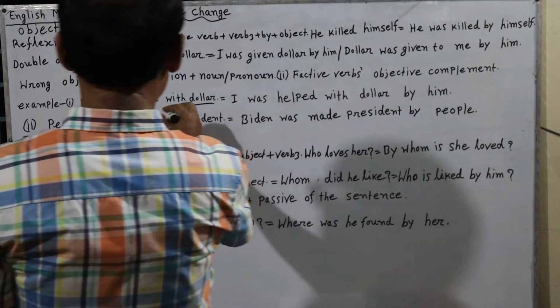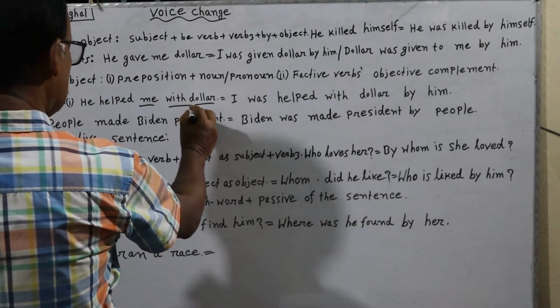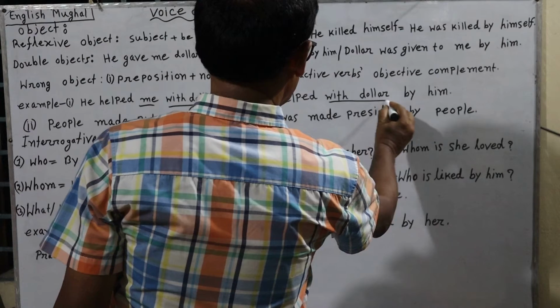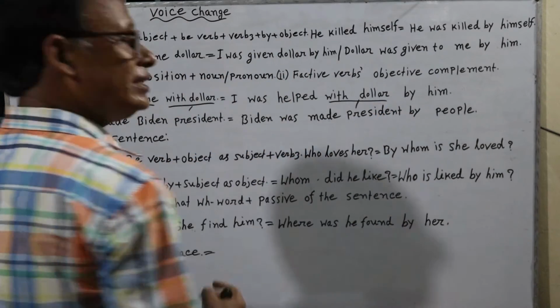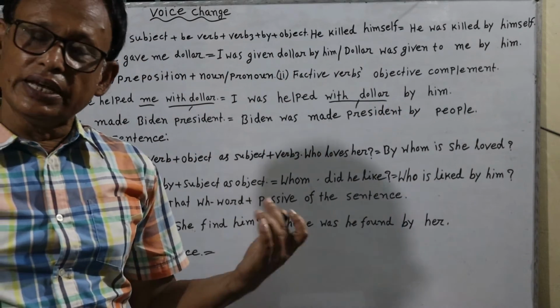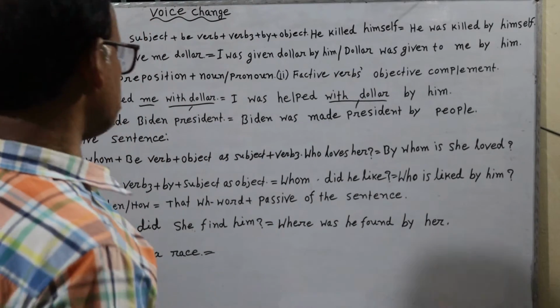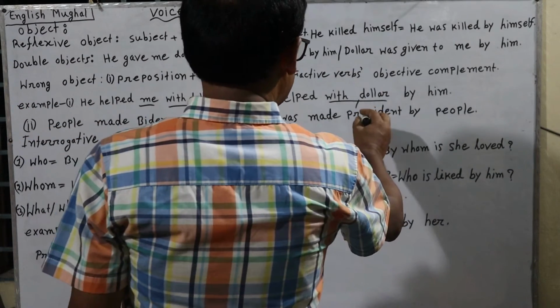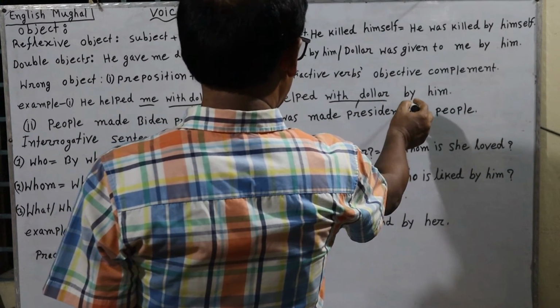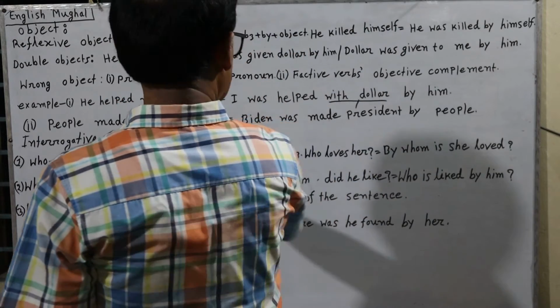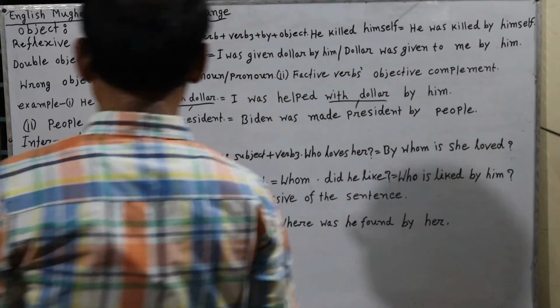After that this excess phrase, which is neither subject nor verb nor object, has been written. After writing it, we have used by and then the subject has been used as the object.